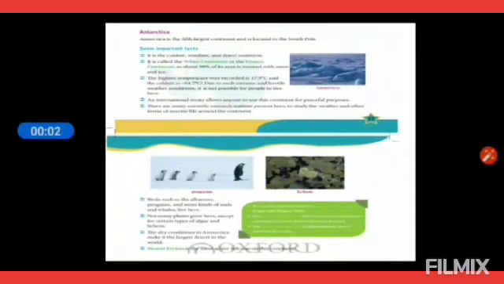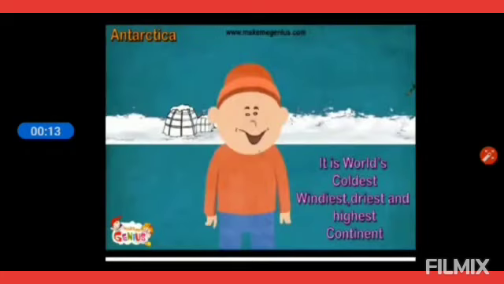The next continent is Antarctica. Antarctica is the fifth largest continent and is located at the South Pole. It is the coldest, windiest, driest and highest continent.